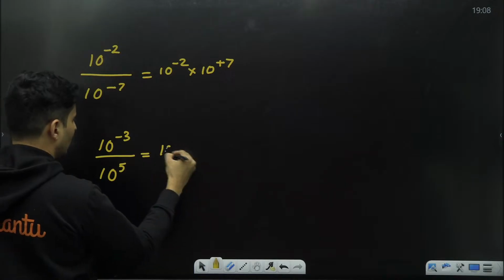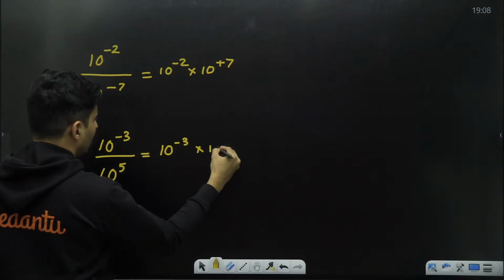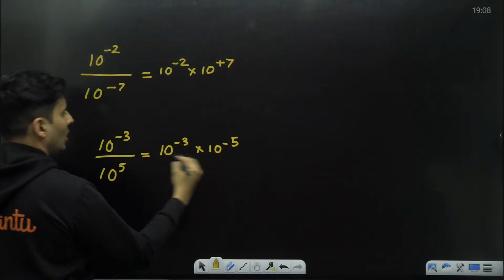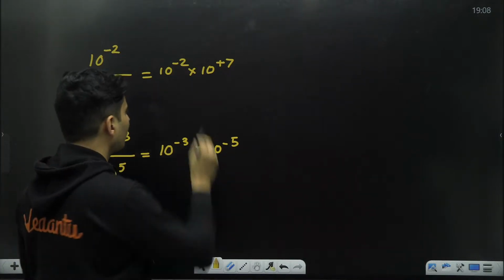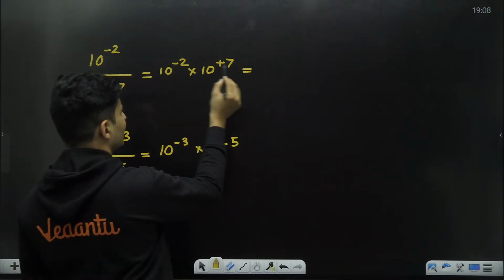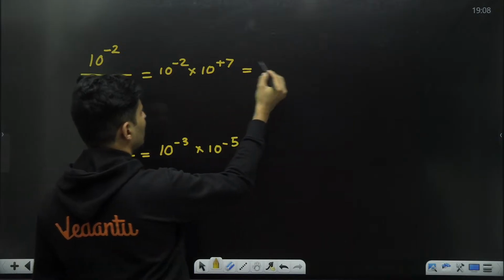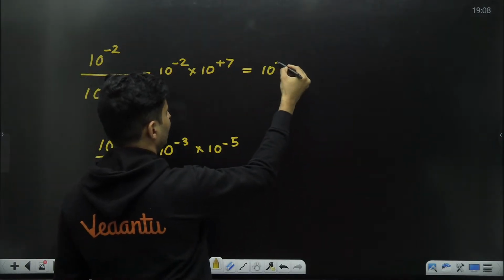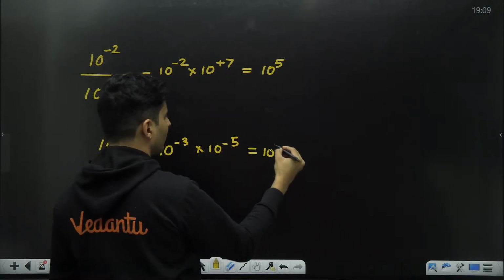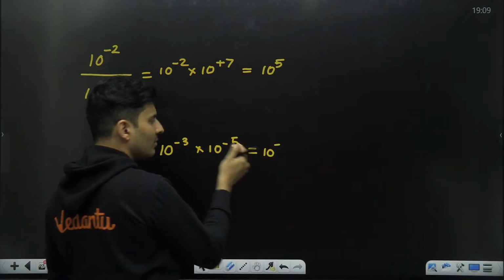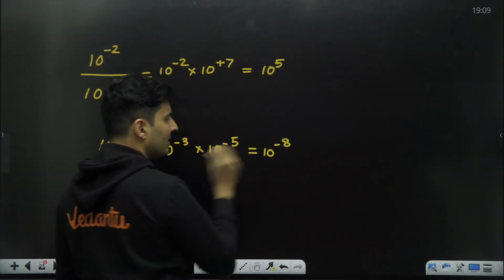When this goes on the top, it will become 10 to the power minus 5. Always the powers in the same numerator or denominator can be added. So, just simple addition. 7 minus 2, how much is it? It is basically 5. Minus 3 minus 5, how much will it be? Minus 5 and minus 3, if you add these two numbers, you will get minus 8.